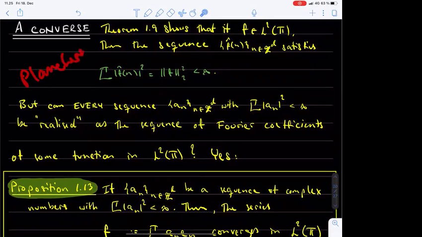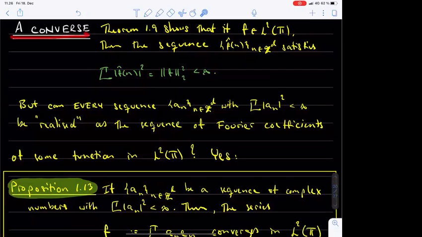This identity was recorded as a corollary of Theorem 1.9. If f is a function in L2 of T, then its Fourier coefficients are L2 summable. More precisely, the sum of the absolute values of the Fourier coefficients squared equals the L2 norm of f squared.